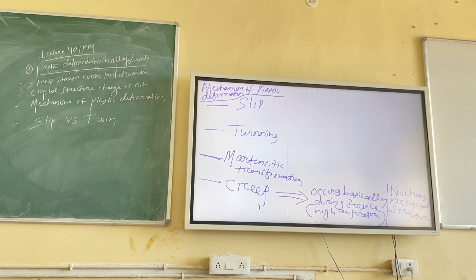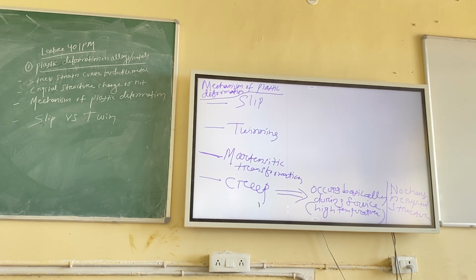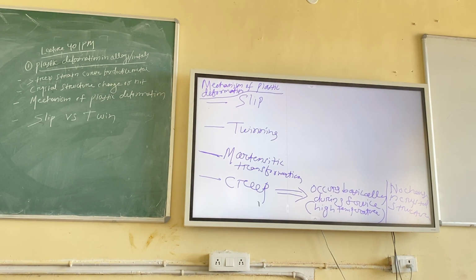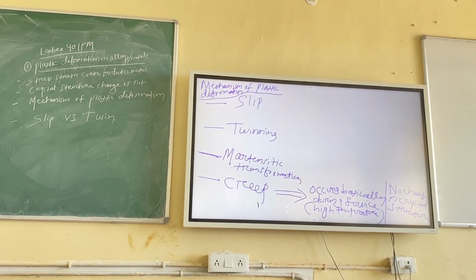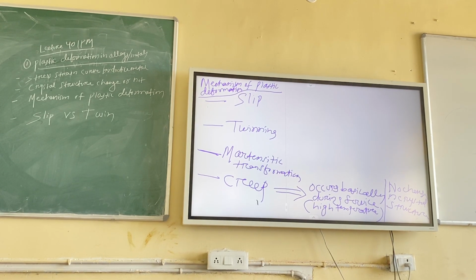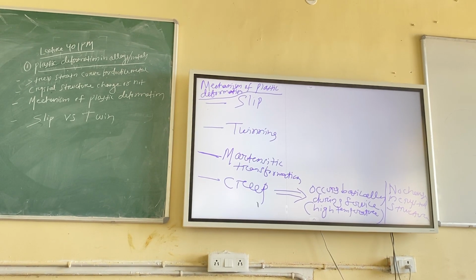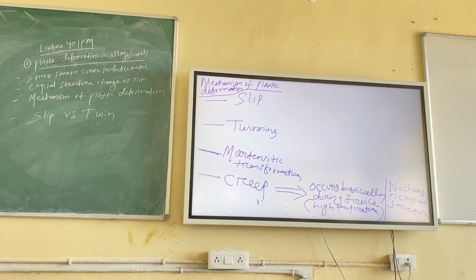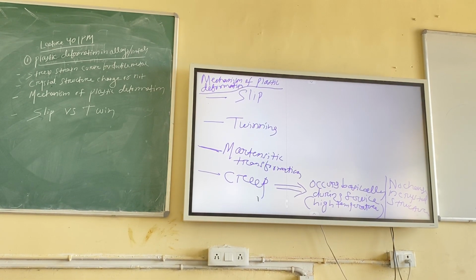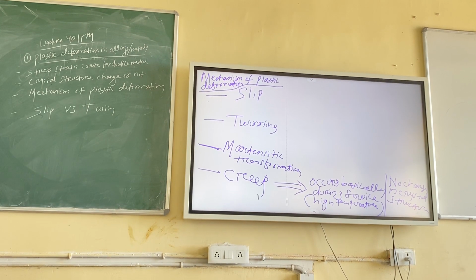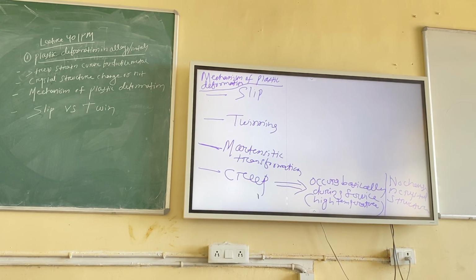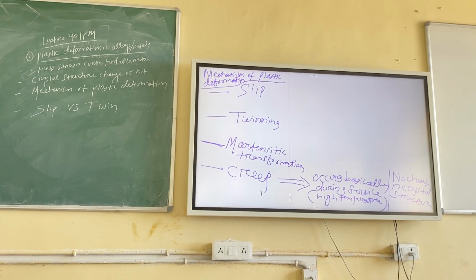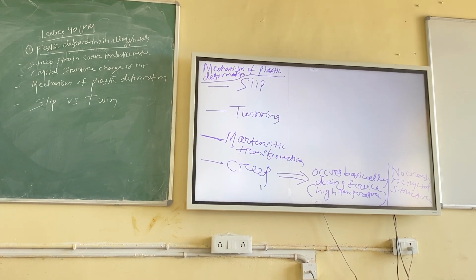And when it becomes martensite, it becomes either BCC or BCT or HCP. Three types of martensites are there. So basically, which we are dealing with, that is BCT. BCT means body-centered tetragonal. So initially the structure was FCC, and due to this plastic deformation, it is becoming BCT, body-centered tetragonal. So permanent deformation has happened, but crystal structure has changed. Why is it changing? Because of formation of this martensite only.